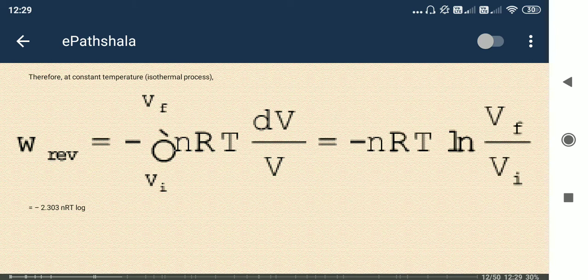So in case of reversible change, work done is equal to P delta V. Using PV equals nRT, the work done becomes minus nRT ln(V2/V1). The minus is implying that the work is done by the system. So why minus? Because as the system does some work, the internal energy gets decreased, right? So that's why minus.